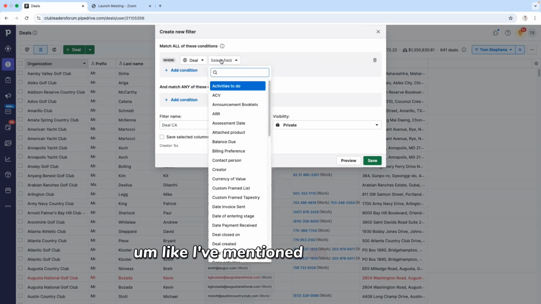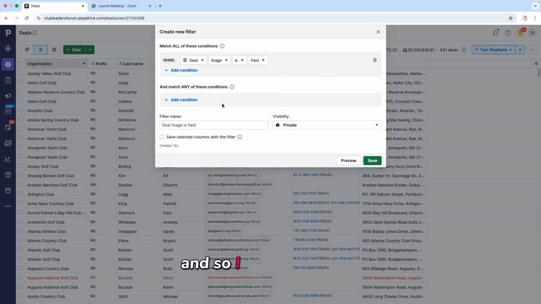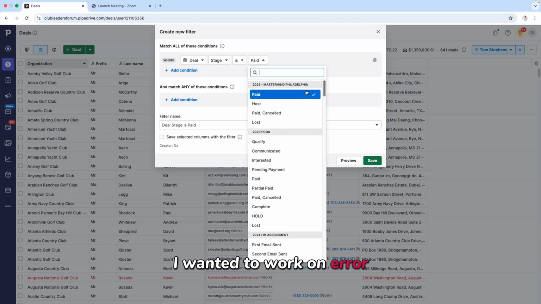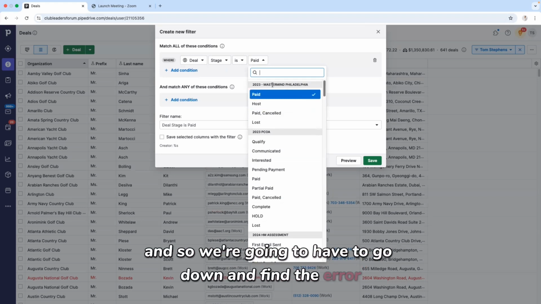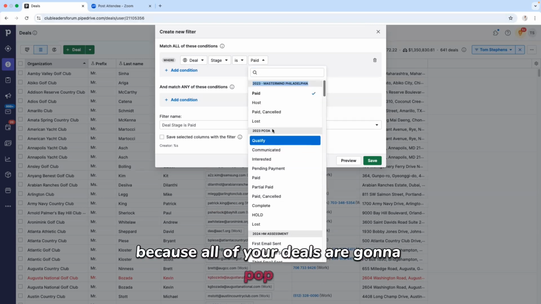Like I'd mentioned a little bit earlier, we're going to be searching the stage. And so I will search that. So the deal stage is, and paid isn't what we wanted. I wanted to work on error. And so we're going to have to go down and find the error. So this is where knowing the deal's name is important, because all of your deals are going to pop up.